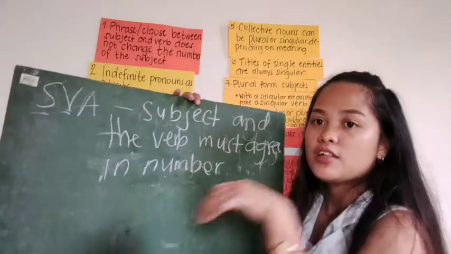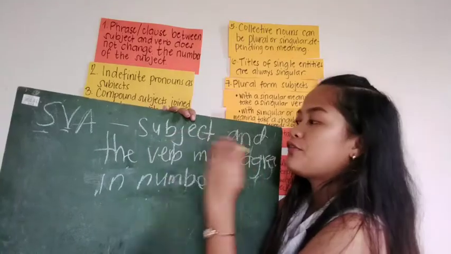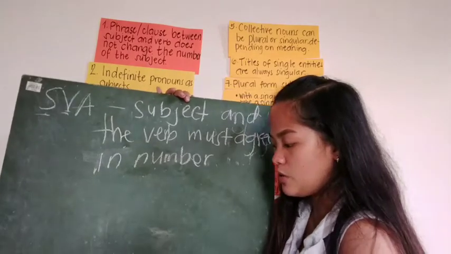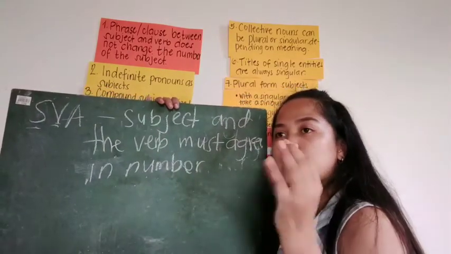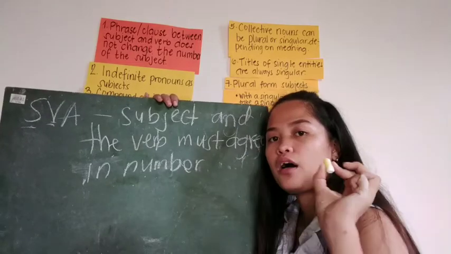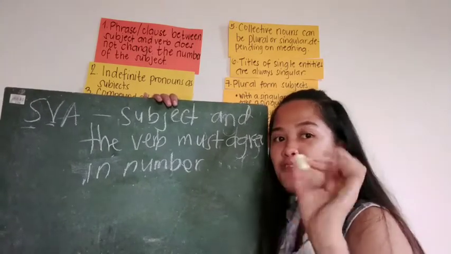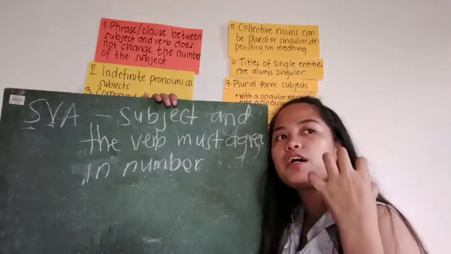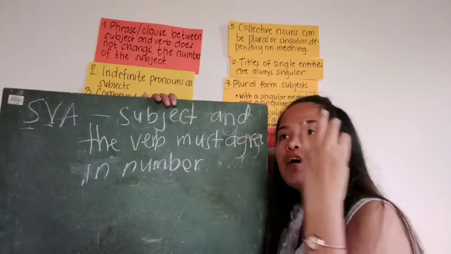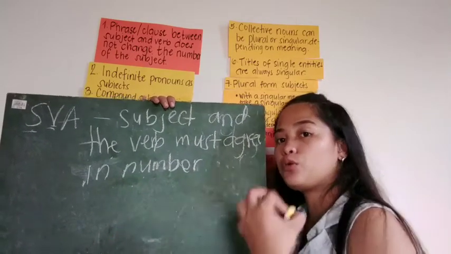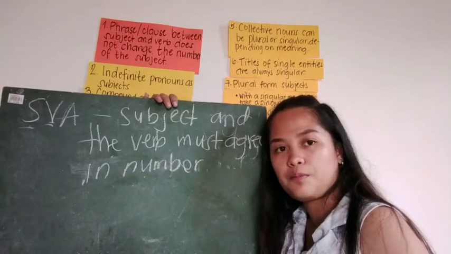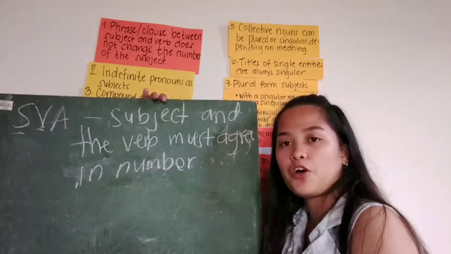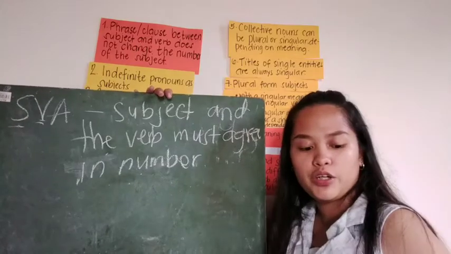So in a sentence, the subject and the verb must agree in number. It means if the subject is singular, the verb must be singular too. If the subject is plural, the verb must be plural too. So do you get the main point, or the main definition of subject-verb agreement? Yes, ma'am. Okay, very good.